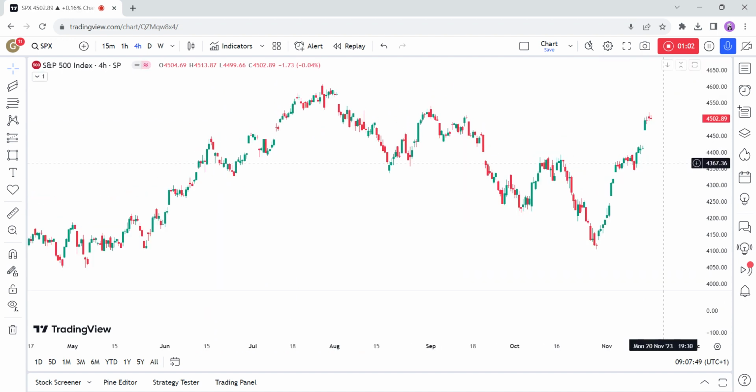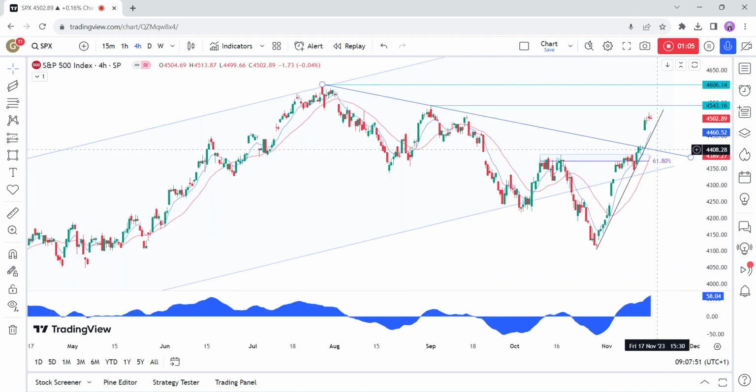On the 4-hour chart, we can see that in case of a pullback, the buyers might want to lean on this upward trend line, where they will also find the blue 8 moving average for confluence. The sellers, on the other hand, will want to see the price breaking lower to increase the bearish bets and position for a drop into the 4400 support.